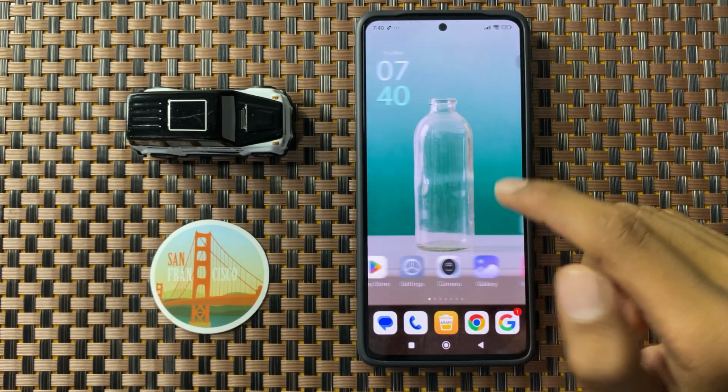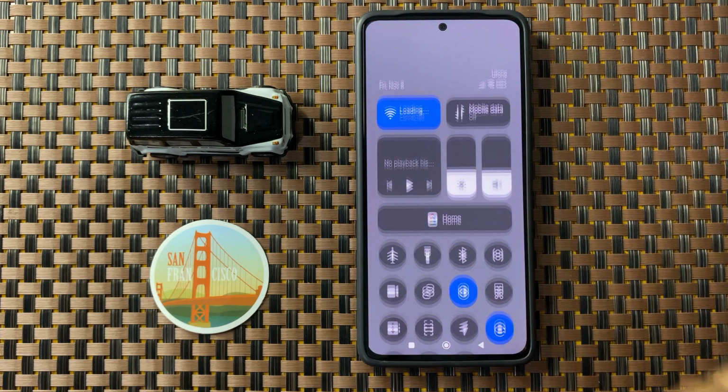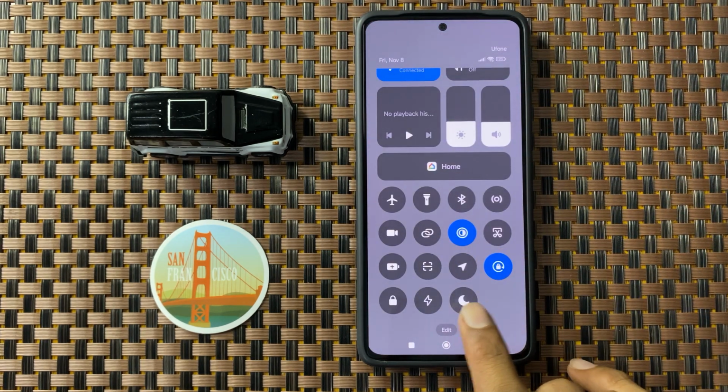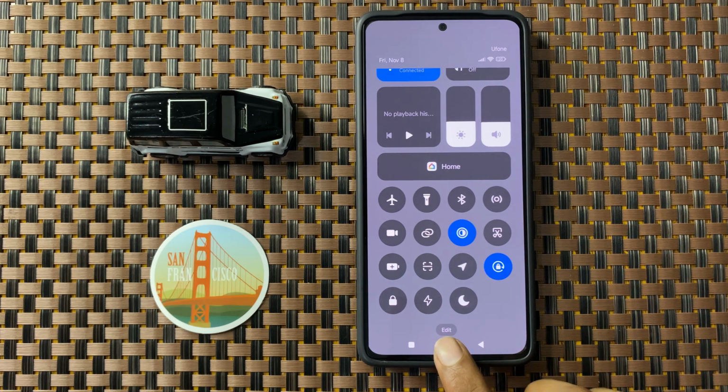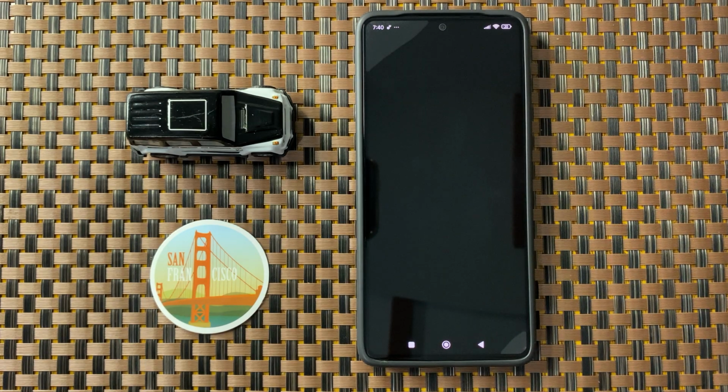First of all, turn off your do not disturb mode. Now swipe down to your control center, and if the do not disturb button is turned on, then turn it off. After turning off your do not disturb, go back to your home screen and open settings.